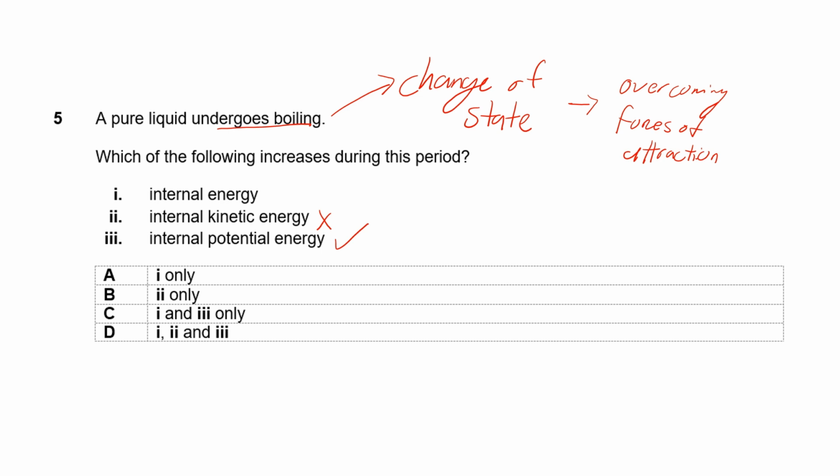But considering what I said just now, remember that internal energy is made up of the sum of kinetic and potential energy of the particles. So therefore, it is also increasing. And as you would expect, because you are boiling the liquid, you are transferring energy into it. Therefore, the internal energy must increase. So the answer is option C, 1 and 3.